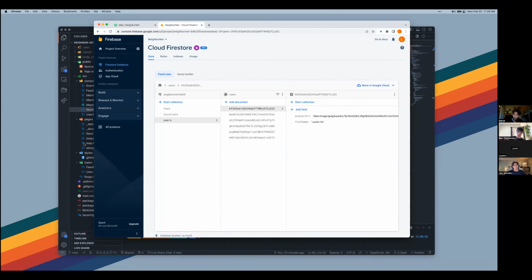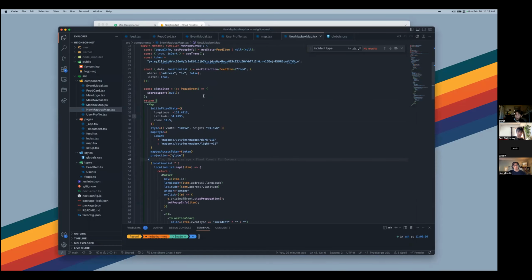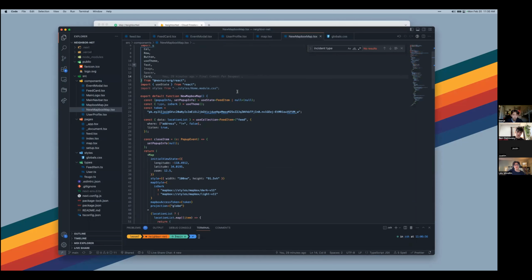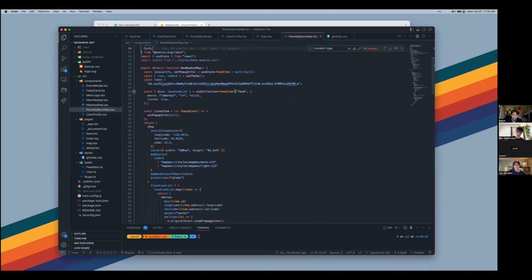Now Leo is going to start walking you through the code. Yeah, so I'm just going to go over it super quick. We built a Next.js v12 app using React and TypeScript. We're using a component library, which helps with a lot of the components that you see. We're using Next SWR, which is a function to fetch our data from Firebase and store it locally so we can have a performant cache. And we're using incremental static regeneration for server-side rendering so we can render this on the server and then send it to the user. But yeah, that's about it.